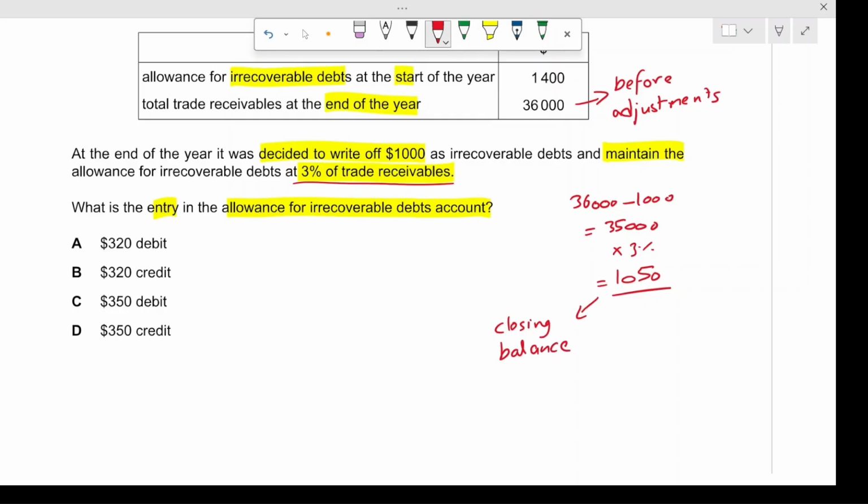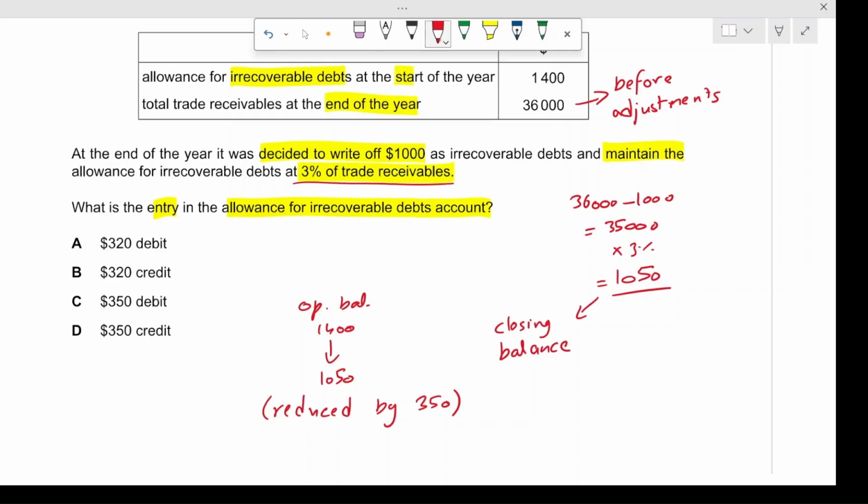So what's the opening balance? The opening balance was $1,400, and now it is $1,050, so it is reduced by $350. What happens when an allowance is reduced by $350?